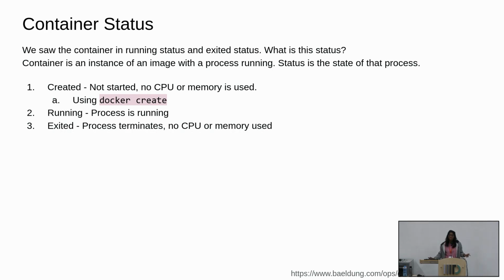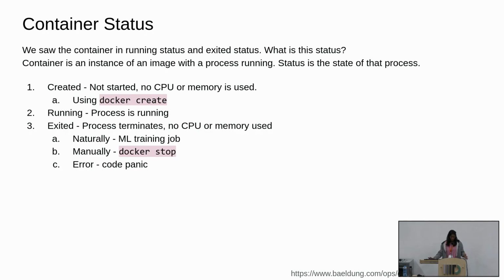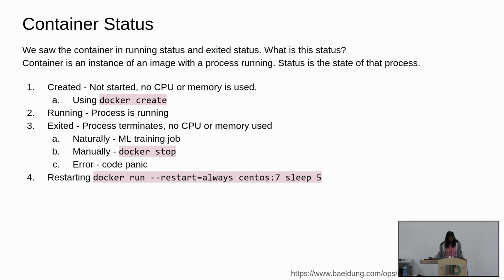Third is exited. This is when we did docker stop, or if the process terminates on its own. Maybe it was just a process that had like sleep 5 or something. It could terminate on its own, and when it terminates, it goes into the exited state. The container still exists in that exited state. The process could end naturally, it could end manually when we do docker stop, or it could end in a bad state because of some error like a code panic or something, but it's still counted as exited.